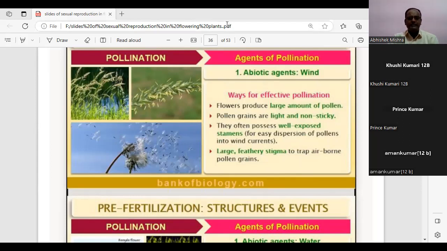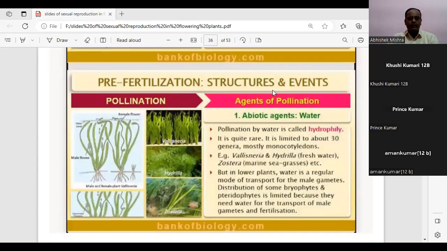So wind adaptation is clear to all. Okay, fine. Now comes adaptation for pollination if done by water.